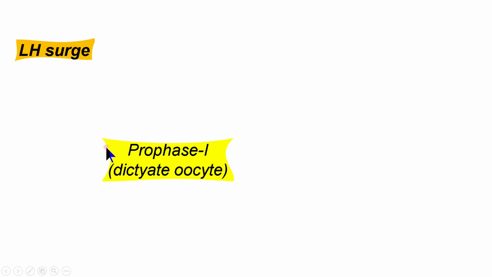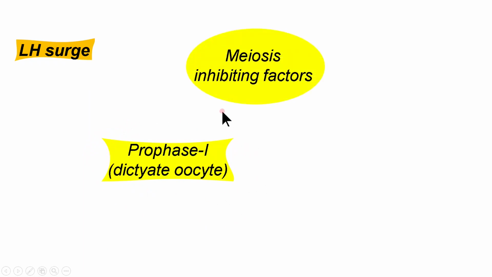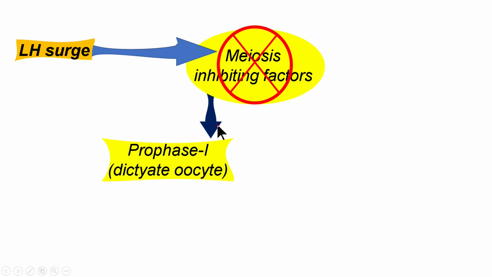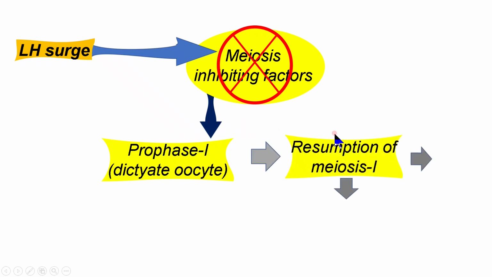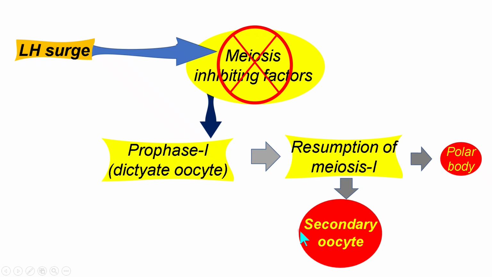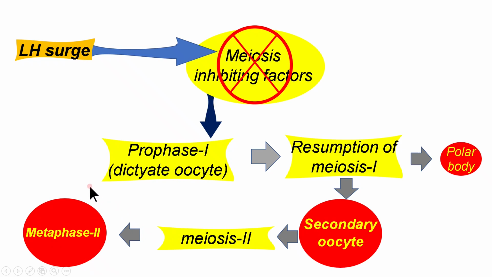We know that the oocyte is arrested at prophase 1 due to the meiosis inhibiting factors. The developing follicle possesses the primary oocyte until the LH surge. When there is LH surge, it causes the resumption of meiosis 1. Secondary oocyte and polar body is formed after completion of meiosis 1. Then the secondary oocyte enters into meiosis 2 but is arrested at metaphase 2. At the time of ovulation, the oocyte is secondary oocyte arrested at metaphase 2 in most of the mammals except few like mare and bitch.